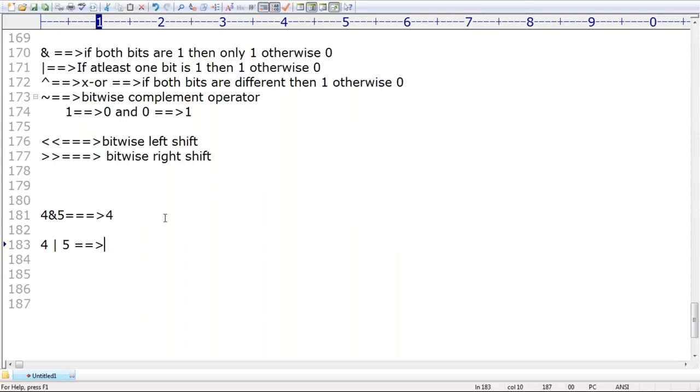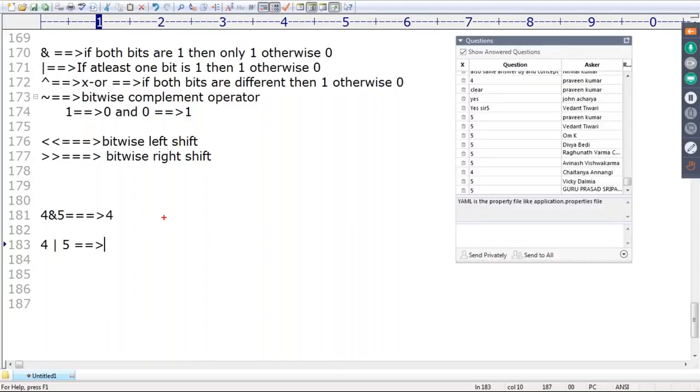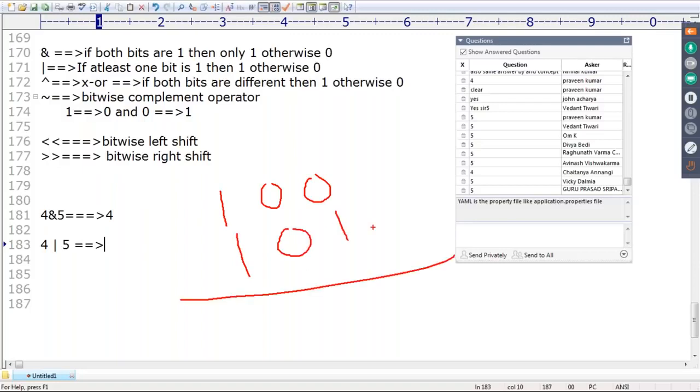Think a bit carefully and then tell the answer. Observe that 4 means 1 0 0 and 5 means 1 0 1. Now the OR operator: at least 1 is there. 1 or 0 gives 1, both zeros gives 0, and here both are ones.